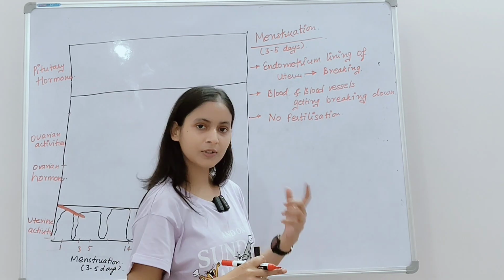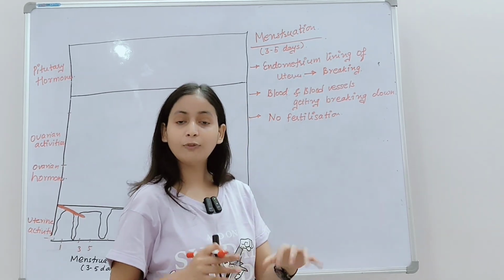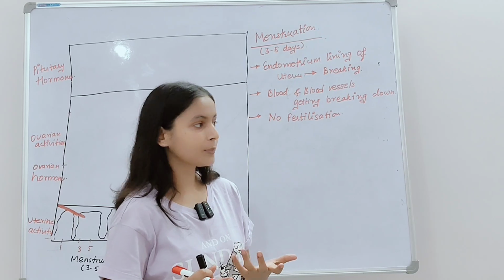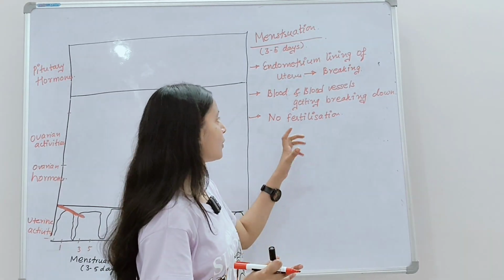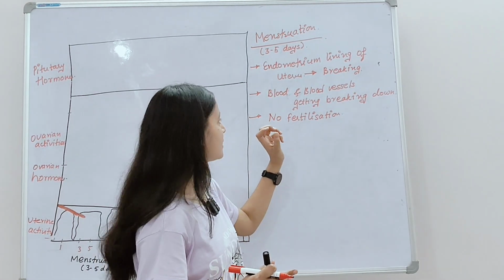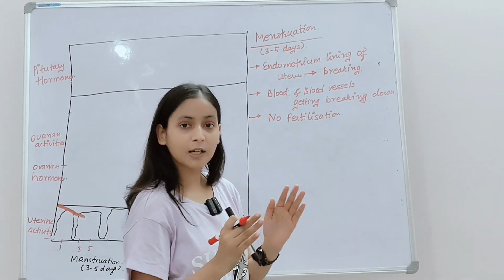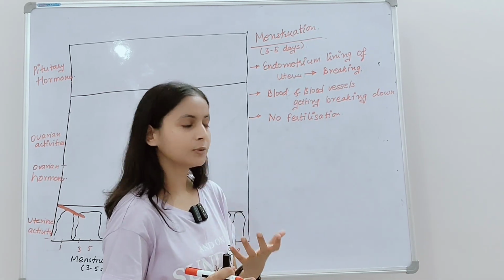The ovum which was released from the fallopian tube moves towards the uterus. And if it is not getting fertilized, what will happen? There will be no fertilization. So the ovum, the endometrium lining of the uterus and blood vessels will break down, and they will come out of the uterus in the form of blood.